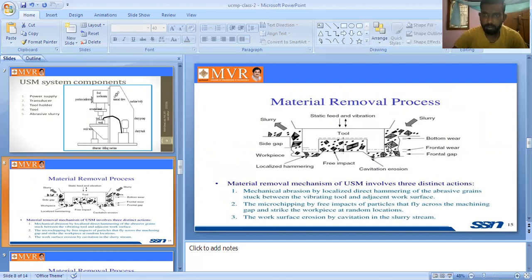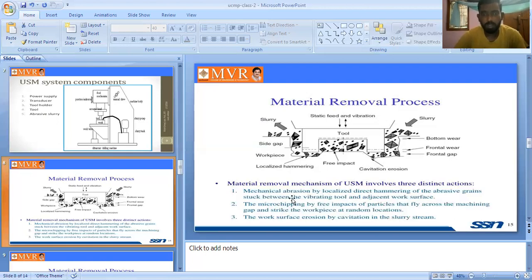Next, see here, it is the slurry. The slurry is between the tool and the workpiece gap. We are using the slurry here. It is a side gap. It is the workpiece. Next is localized hammering, then free impact, then cavitation erosion, then frontal wear, which is a frontal gap, and next is bottom wear. So this is the material removal process diagram. Based on this diagram we are removing the material from the workpiece.